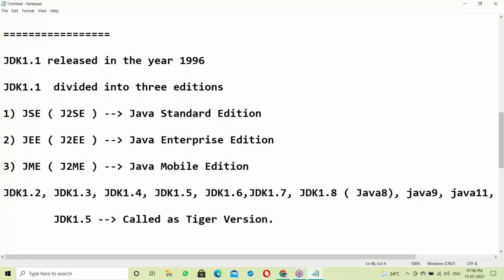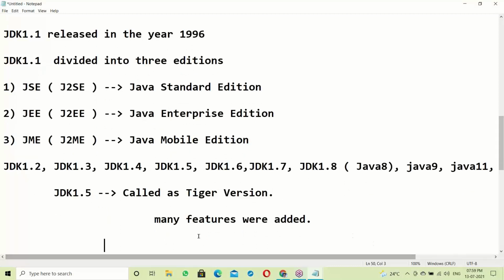In the Tiger version, many features were added and major changes were done here.